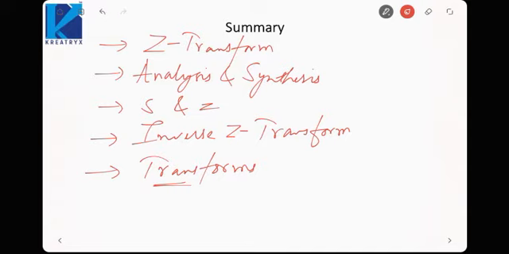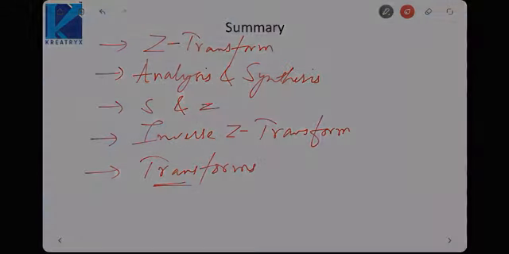In the next lecture, we'll study the properties of the z transform so that we can arrive at the z transform of many more signals from the limited set of signals. Till then, try to practice some problems on the analysis and synthesis equations of the z transform, as it is also one of the most important topics from signals and systems.